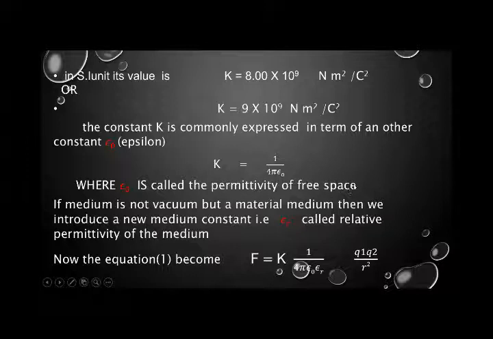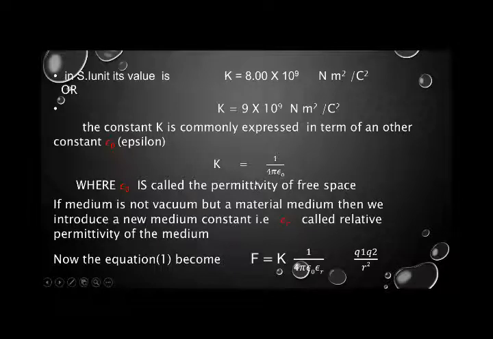This is the permittivity of free space. But if the medium is not vacuum but a material medium, then we introduce a new medium constant. It means that if the distance between the two charges is filled by vacuum, what will be the value of k? The value of k will be k is equal to 1 upon 4 pi epsilon.